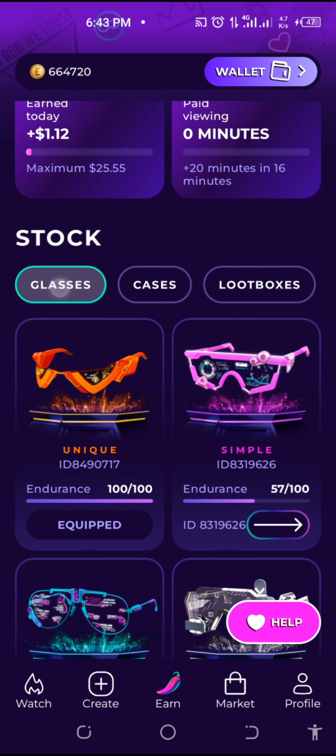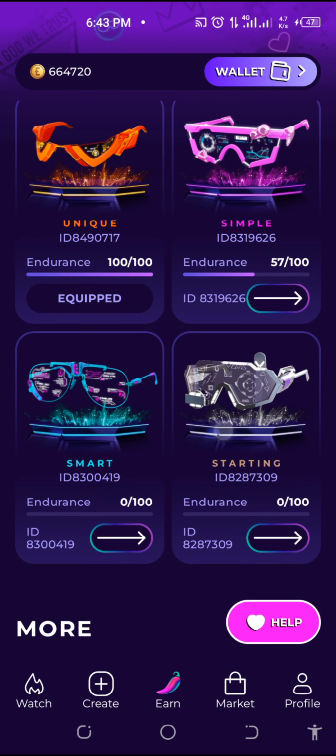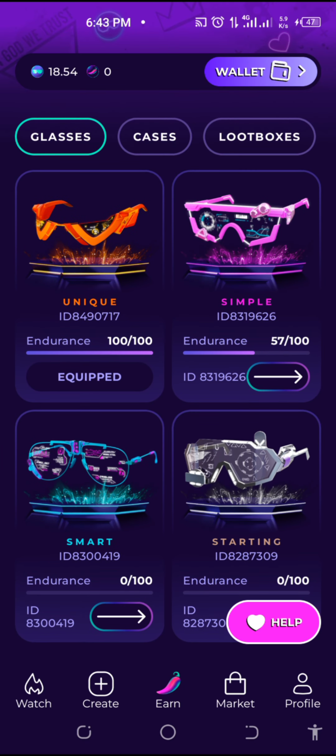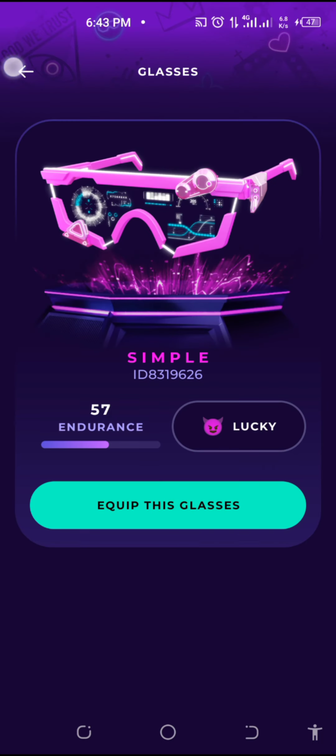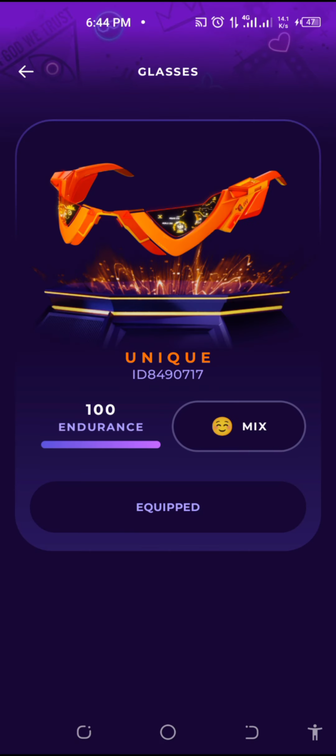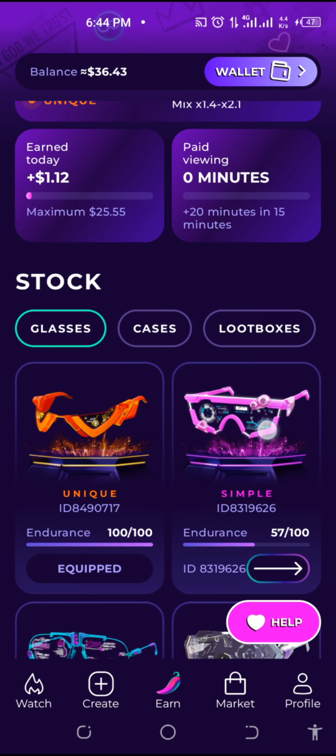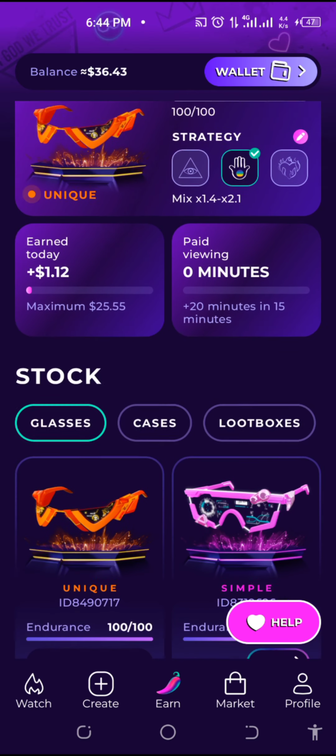So under glasses, this is the one I was using before. This is the one I rented. This is the one I started with. This is the one I bought. Simple. Now I just bought this one. So this will give me up to 600 or something every month.